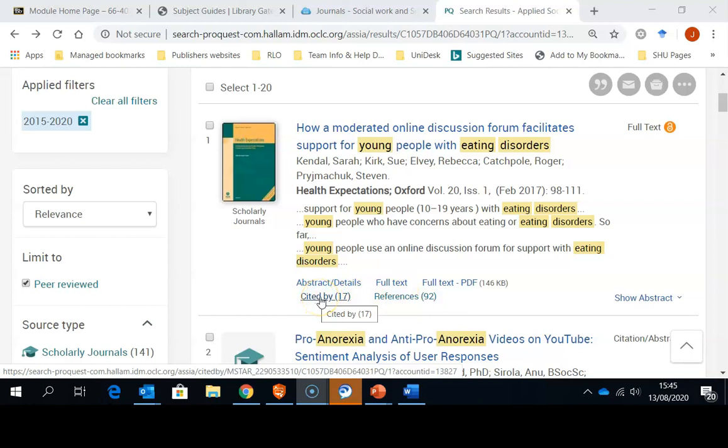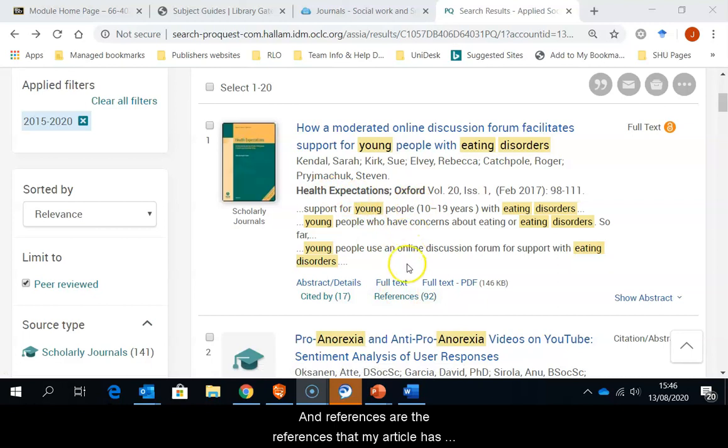Cited by are articles that have read my original article and used it in their research, so they might be relevant to me. And references are the references that my article has used when writing this piece of work. So again, they might be useful.